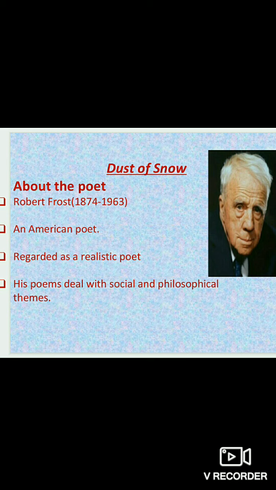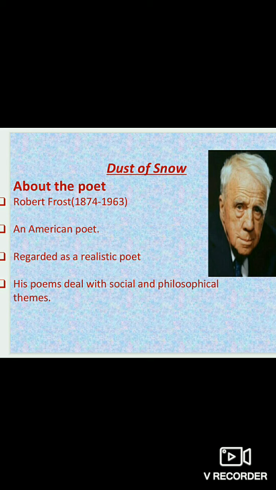Dust of Snow. Dust of Snow is really a very good poem in class 10th. It is a beautiful short poem written by a famous American poet, Robert Frost, who has written one more poem, Fire and Ice, for the same class 10th. So guys, I will give only a short intro of him.